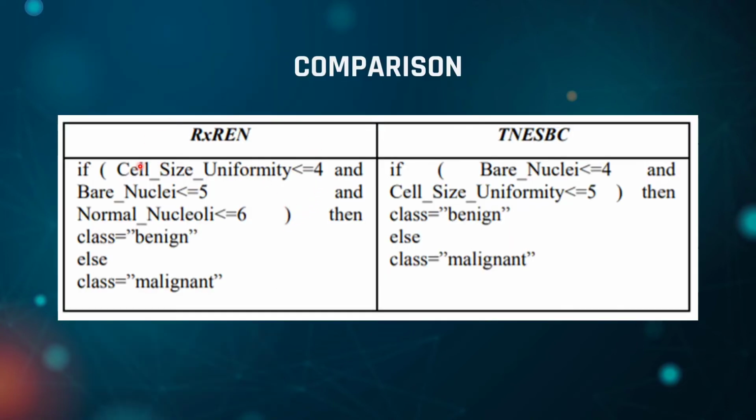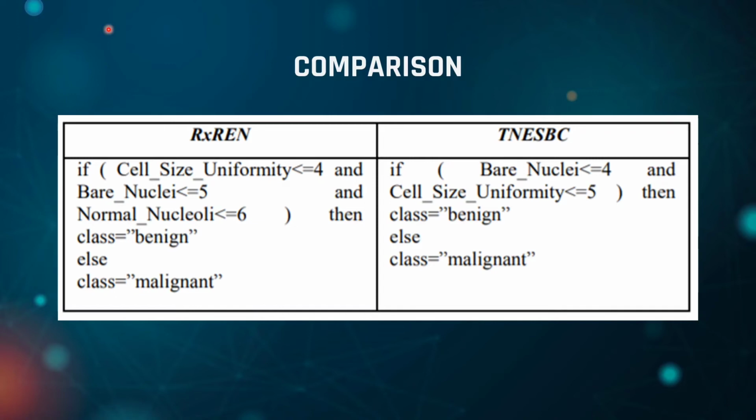As you can see, we have two rules right here, the RxREN and TNESBC. RxREN is a new and popular pedagogical model. The system adopts RxNCM, which is also a pedagogical approach, and therefore the performance of these two will be compared to know which one is more efficient. To do that, the team has taken the breast cancer dataset from the University of California, which is used for the experiment. All results are examined using tenfold CV to minimize the bias associated with random sampling.